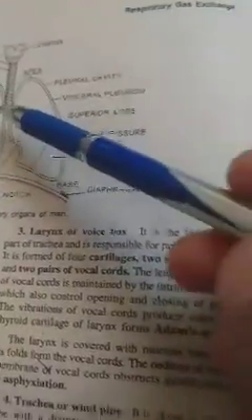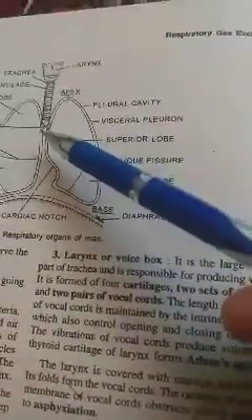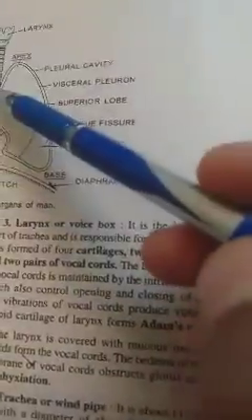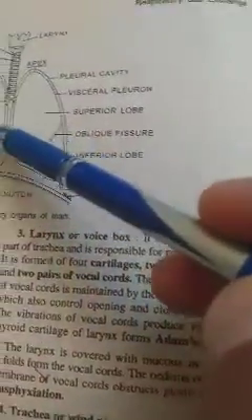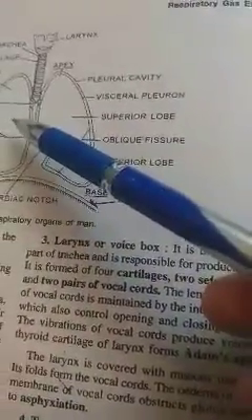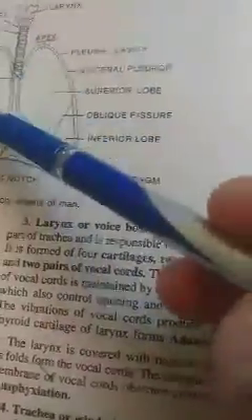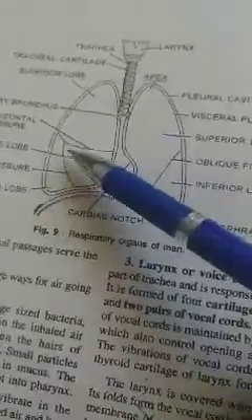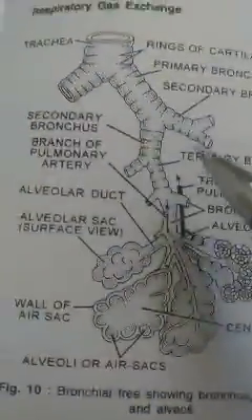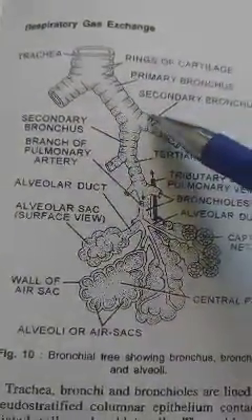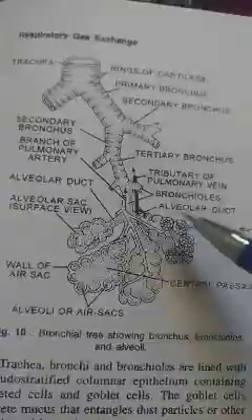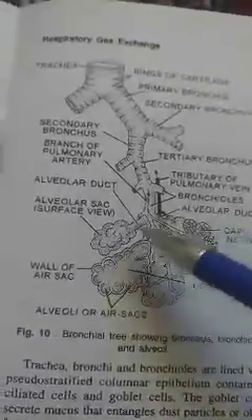Then the next region is the bronchi. Bronchi, singular bronchus, and its branches. Each bronchus branches into smaller branches called bronchial tubes. Here we can see the primary bronchus, then secondary bronchus, then tertiary bronchus, then the bronchioles, then alveolar ducts or air sacs. This is how they divide.